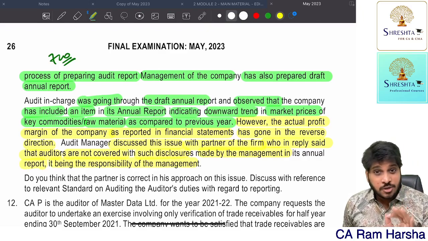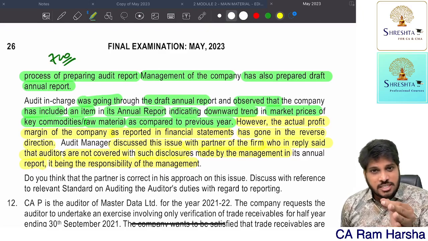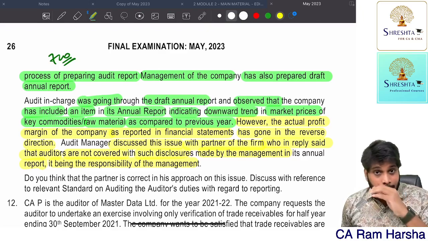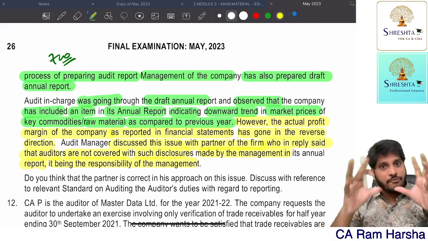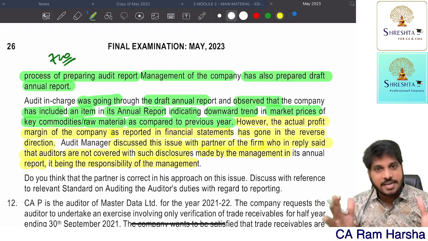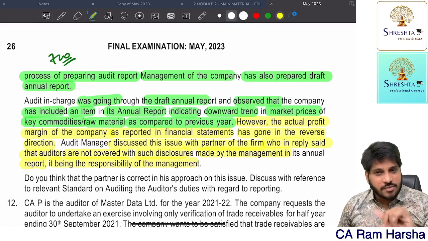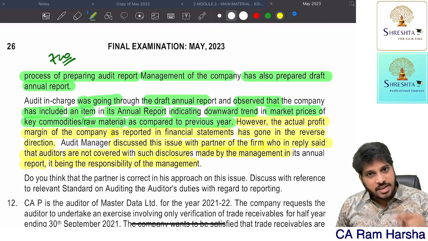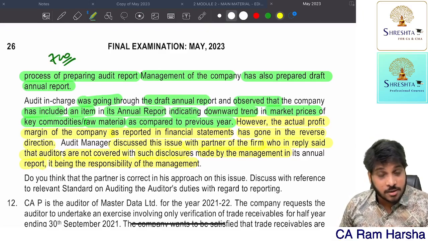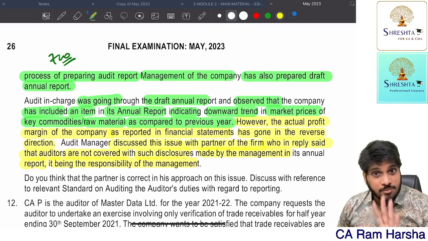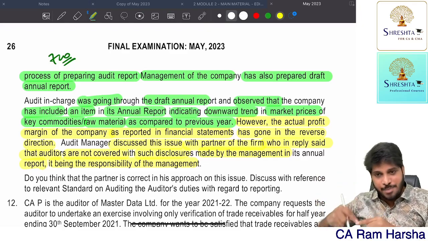As per SA 720, the responsibility of the auditor is to read the other information, and if he identifies any inconsistency between the other information and the financial statements, whether that inconsistency results in a misstatement in the financials or in the other information, figure it out and discuss with management to rectify it. This is the responsibility of the auditor. Remember, the auditor is not liable to give assurance on other information. He is only responsible to read, identify inconsistency, and identify where the mistake happened, whether in the financials or in the other information. If the mistake is in the other information, talk to the management and tell them to rectify. If they don't rectify, highlight that point in the audit report, in the other information paragraph.